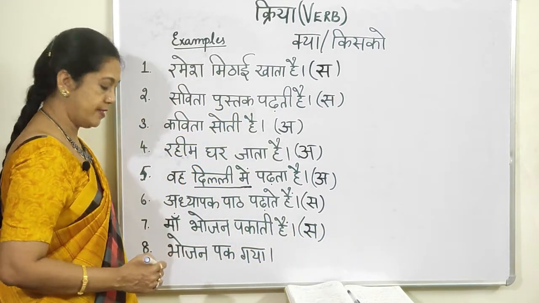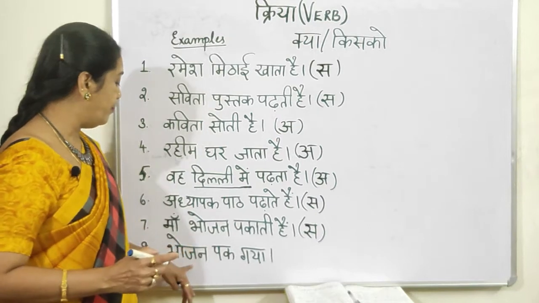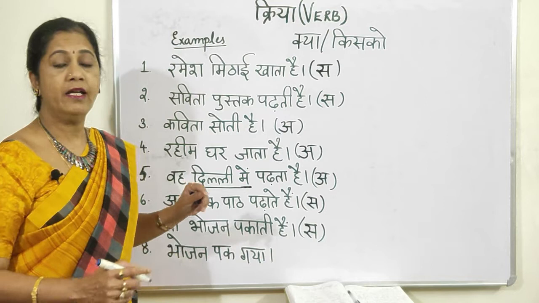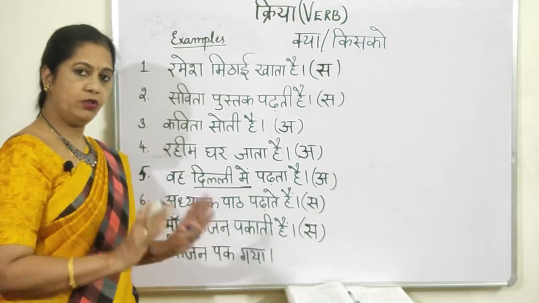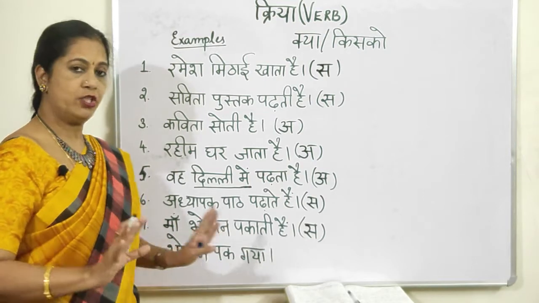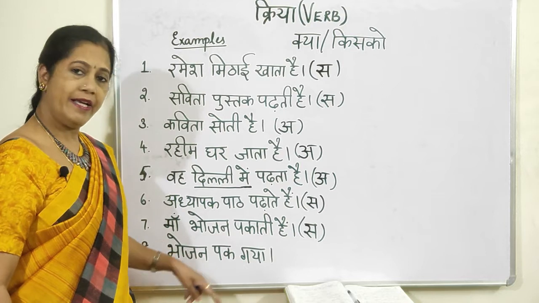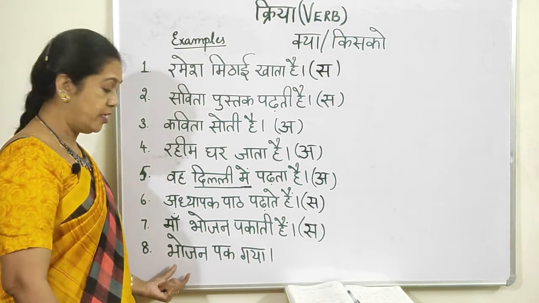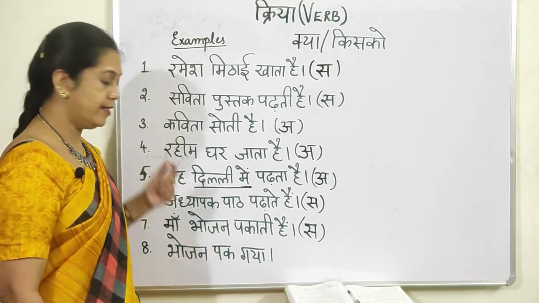So it is sakarmak. Now listen here. Just observe this one. भोजन पक गया. That means food is cooked or food got cooked. It's over. So पक गया. Now here, क्या पक गया? भोजन. So it is taking directly to the subject. So this is not sakarmak, it is akarmak.